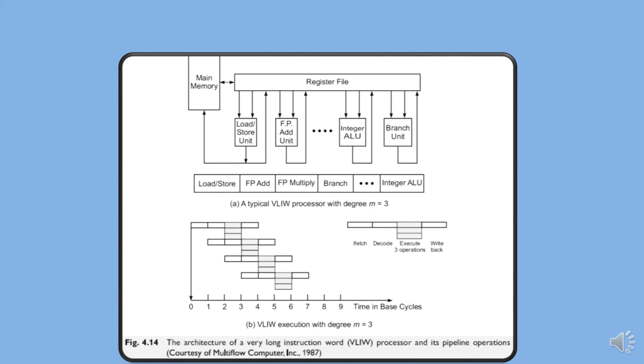Multiple functional units are used concurrently in a VLIW processor. All functional units share the use of a common large register file. The operations to be simultaneously executed by the functional units are synchronized in a VLIW instruction, say 256 or 1024 bits per instruction word, an early example being the Multiflow computer model.